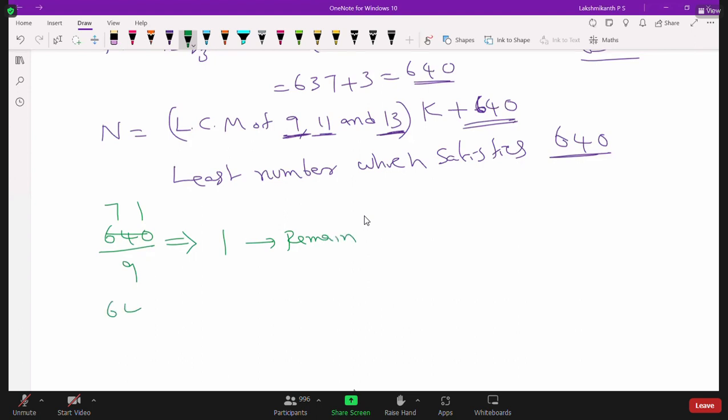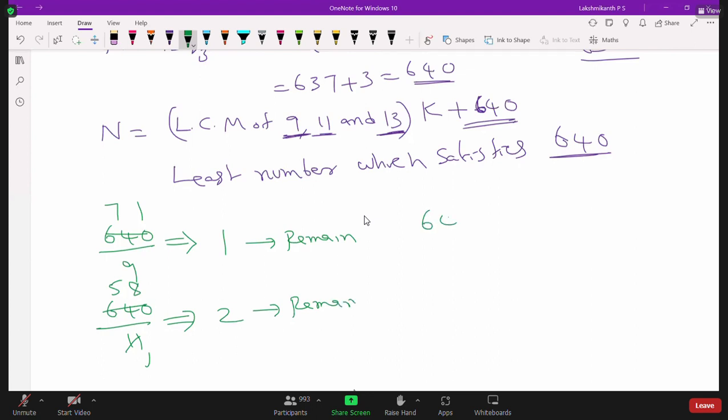Next, you divide the number 640 by 11. So 11 times 5, 55, 90, 90 means 11 8s are 88. So the remainder is 2, right?